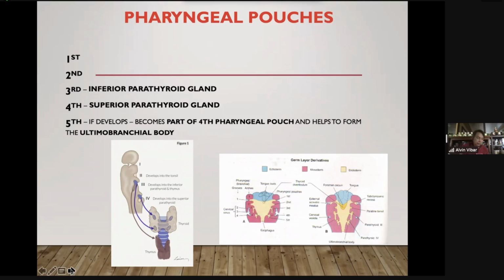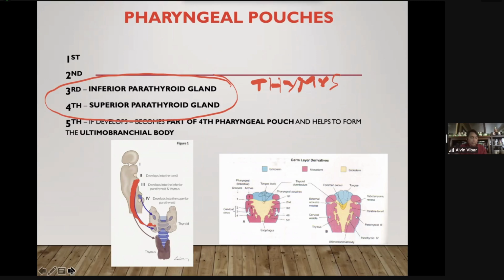Especially for this lecture, I want you to remember the third and the fourth pharyngeal pouches. The third pharyngeal pouch will give rise to the inferior parathyroid gland plus the thymus gland, while the fourth pharyngeal pouch will give rise to the superior parathyroid gland.